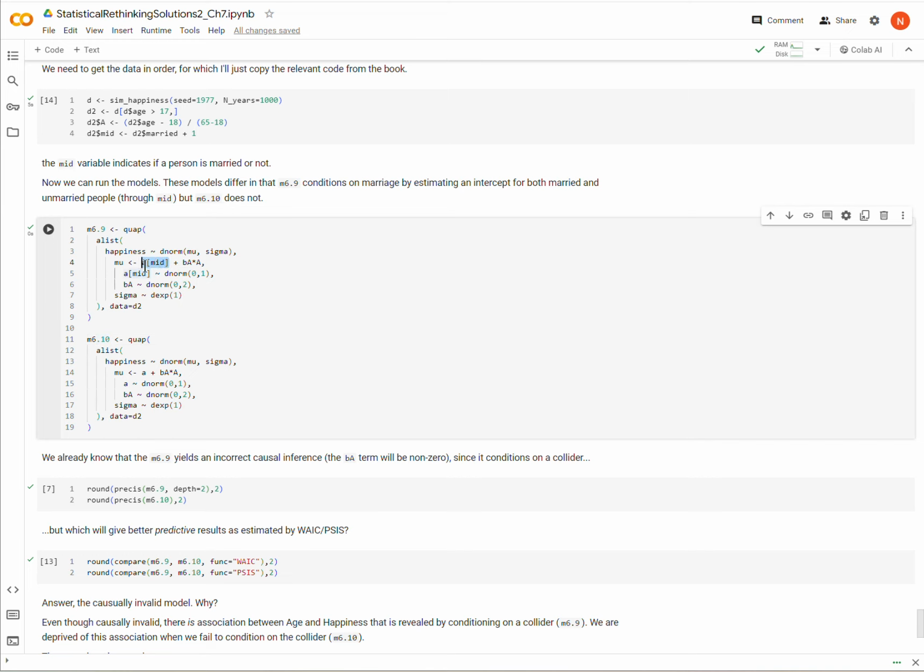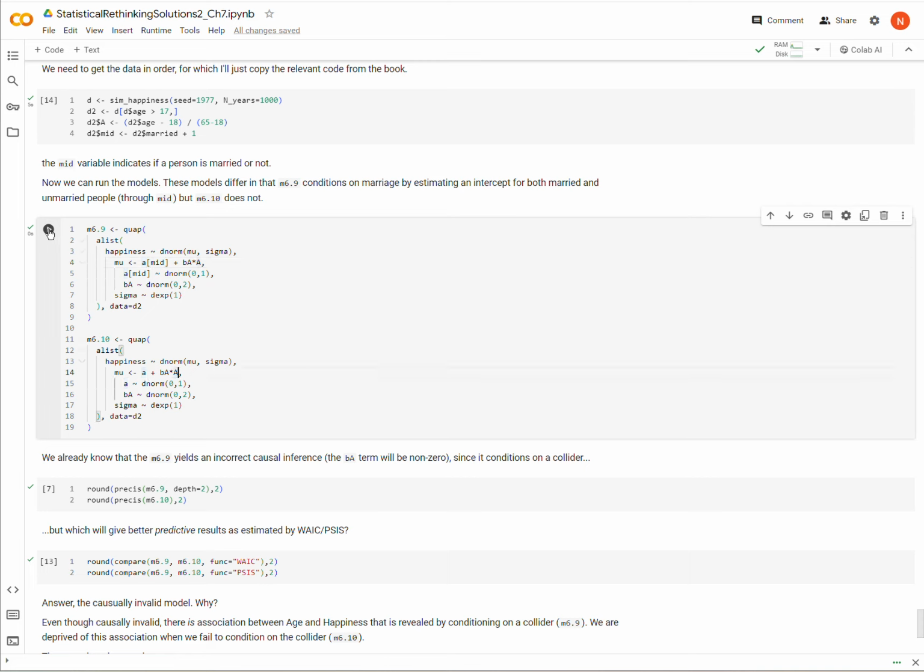This notation with the rethinking package means that we have an intercept estimated for each level of the MID variable, which is either married or unmarried, and that's missing in M6.10. So M6.9 is conditioning on marital status, whereas M6.10 is not. They also both condition on age.